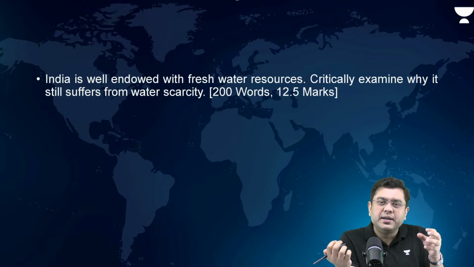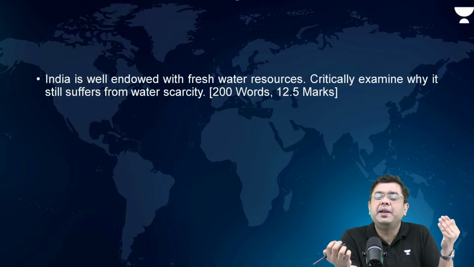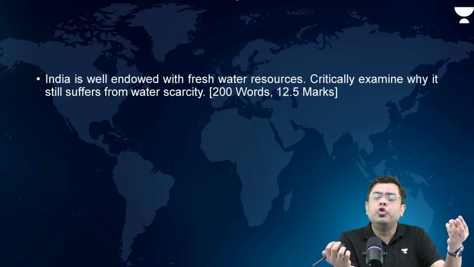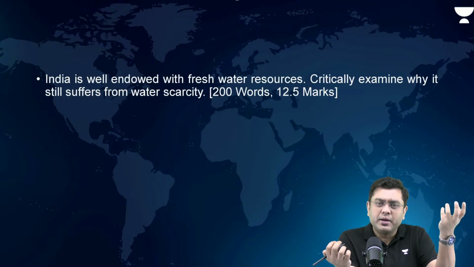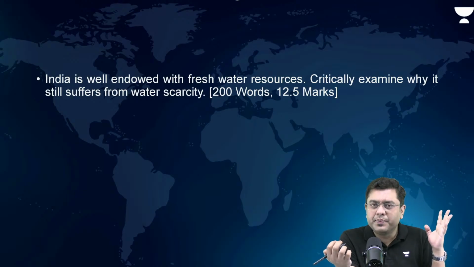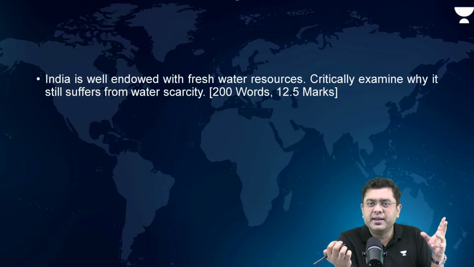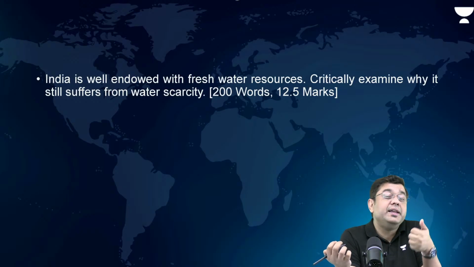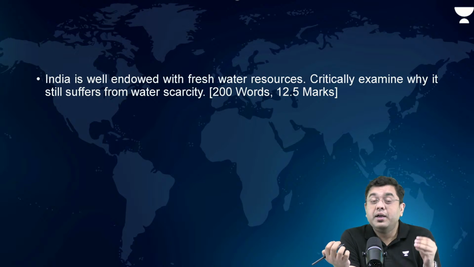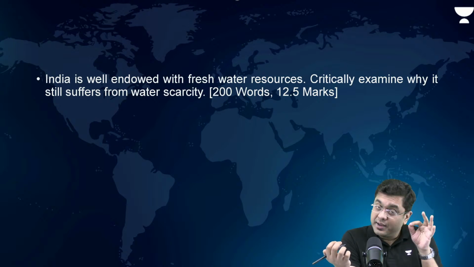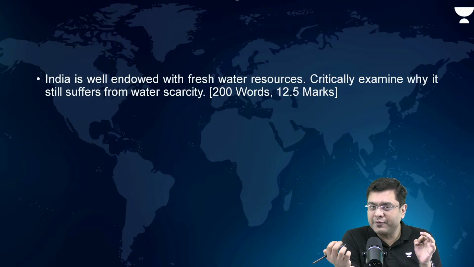Then, after that, the kind of unsustainable agriculture where you grow paddy in areas where rainfall is very scarce. Example, Punjab, Haryana, Western UP, the Green Revolution areas. Then, after that, flood irrigation techniques are used. Water intensive crops like sugarcane grown in Vidarbha region. That is the agricultural aspect that you have to mention.